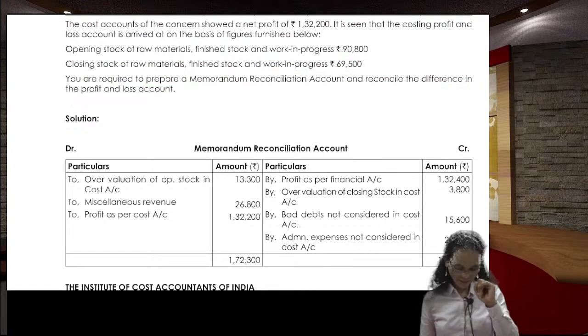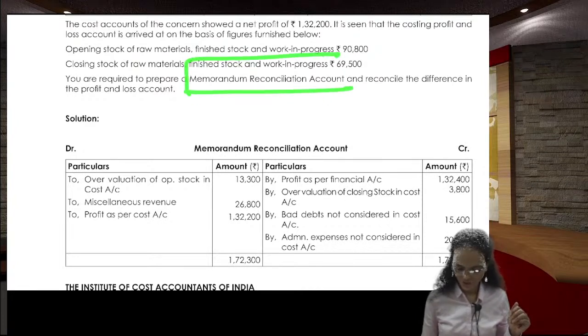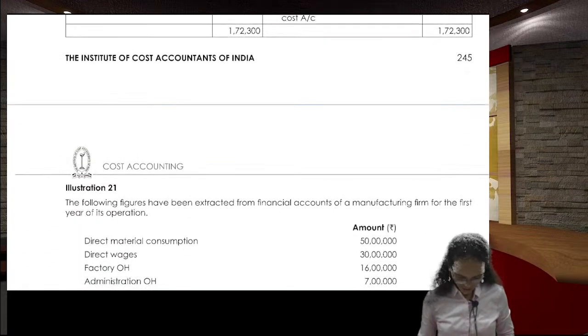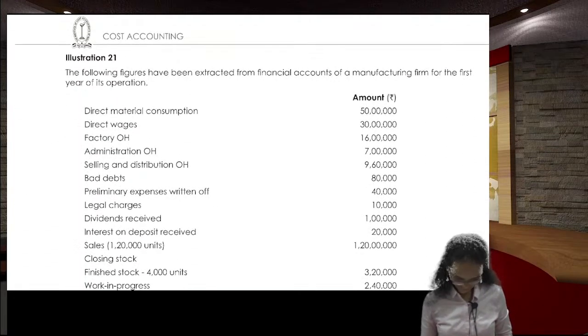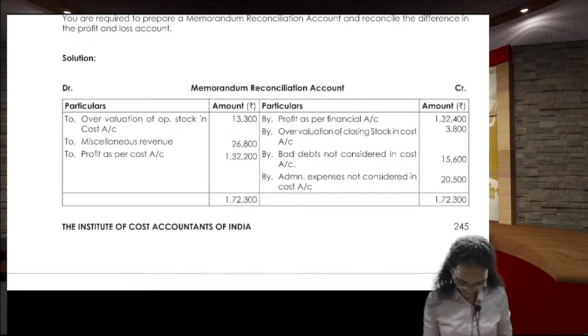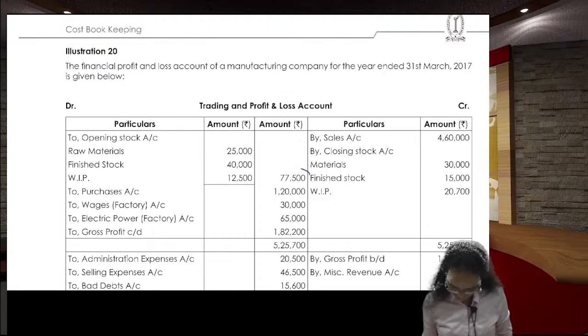So, this is another kind of problem in reconciliation. We need to prepare the memorandum reconciliation account. So here, come back. See, how much is the opening stock here?